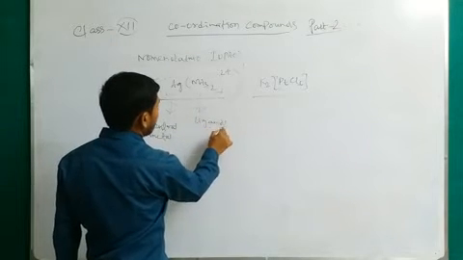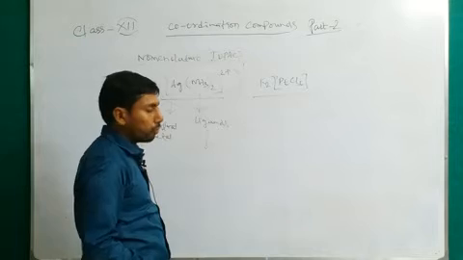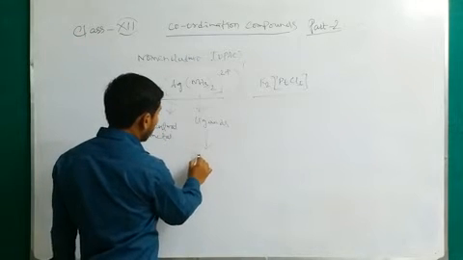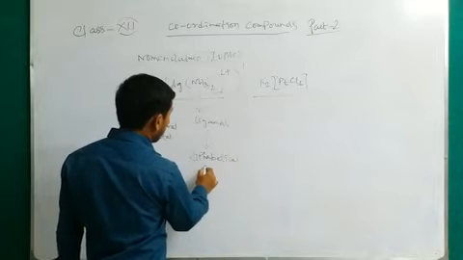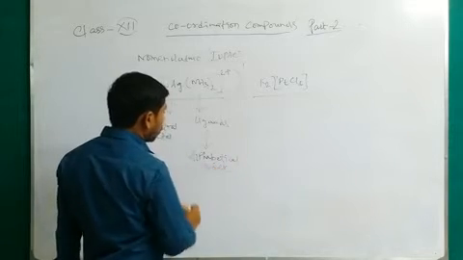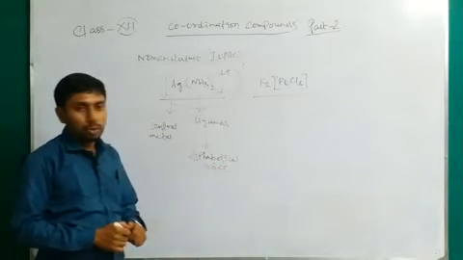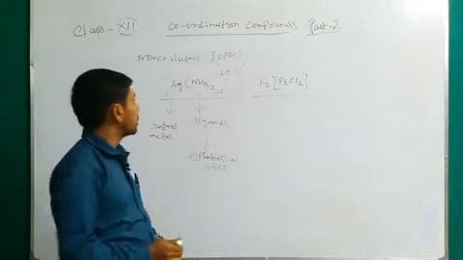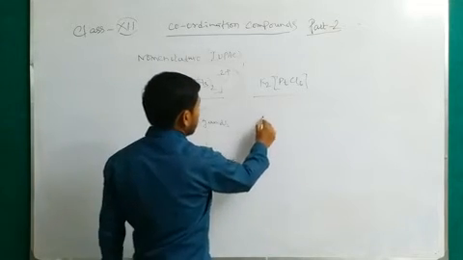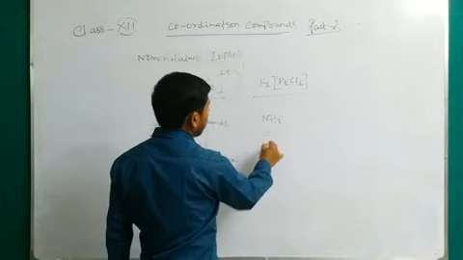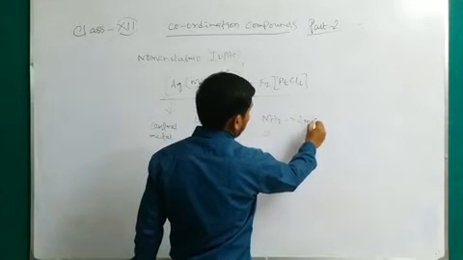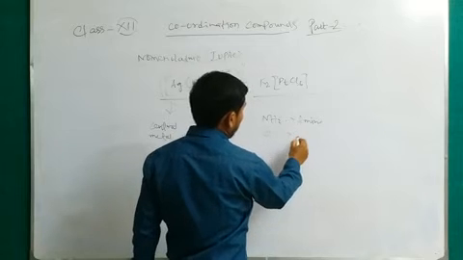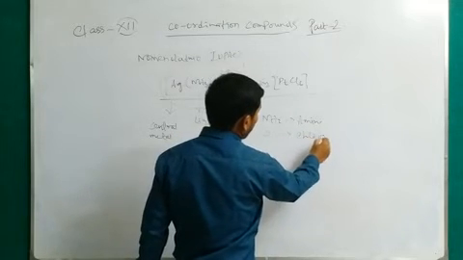Now in naming the ligands, we should follow the alphabetical order. To follow the alphabetical order, we have to know the names of the ligands. Here, just to compare ammonia and chlorine: ammonia is named in the coordination as amine, and chlorine as chloro.